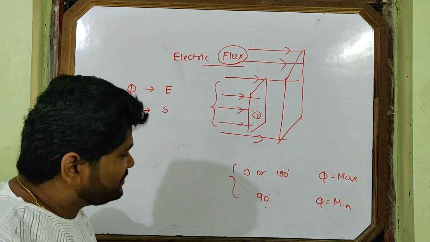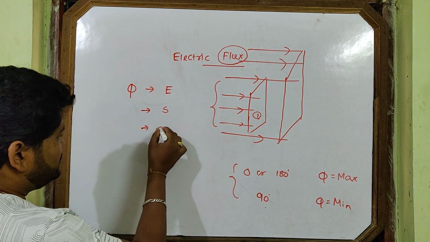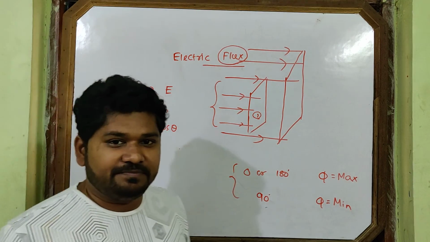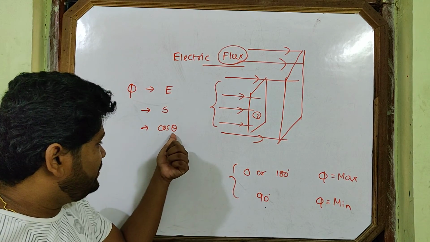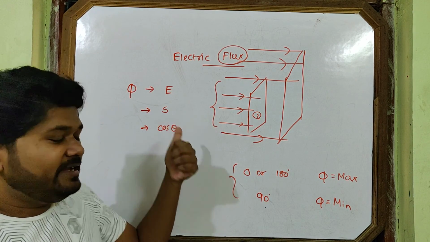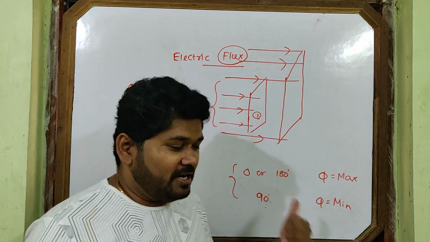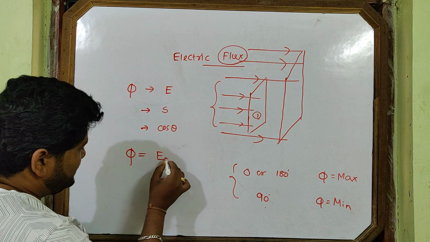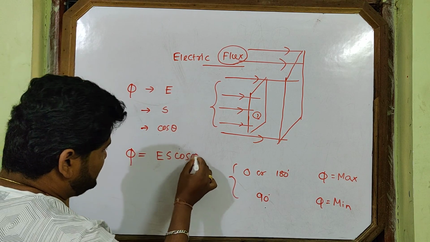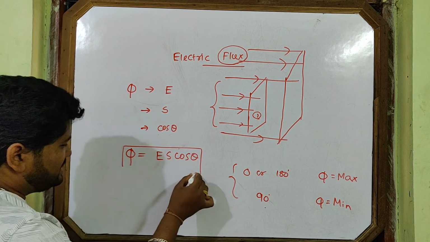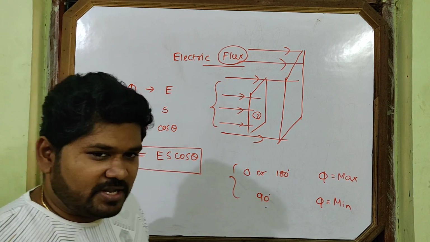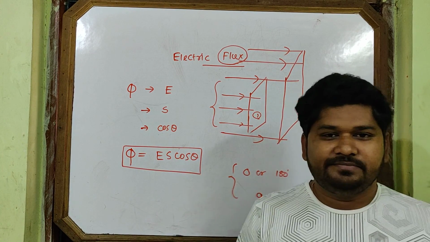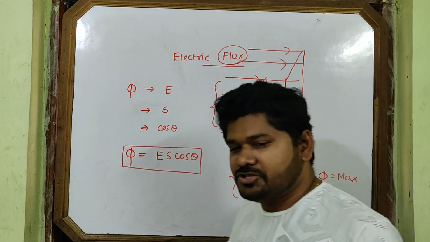So that means flux depends on cos theta, the cosine of the angle between the electric field intensity and the areal vector. Now you got the formula: flux is equal to E S cos theta. Why is the formula E S cos theta? Now you got the idea. So this is the formula of flux.